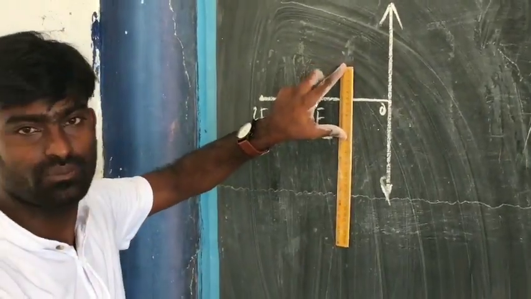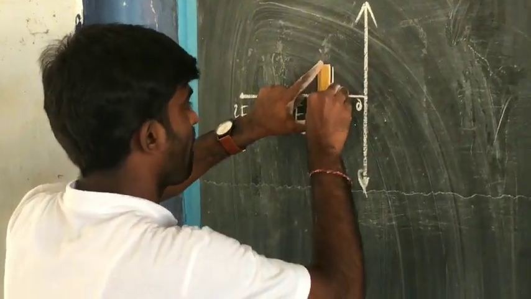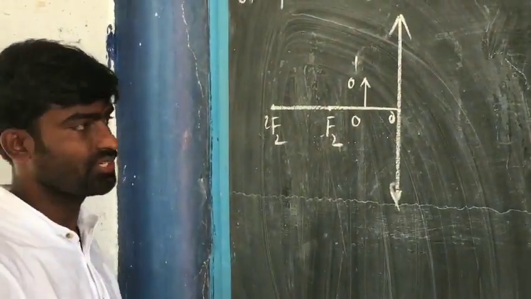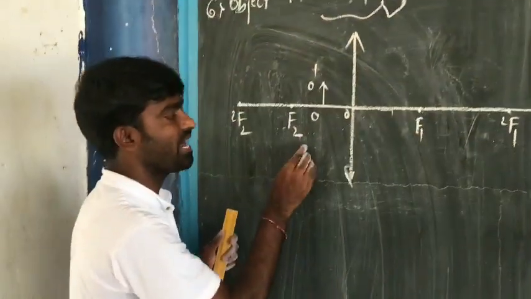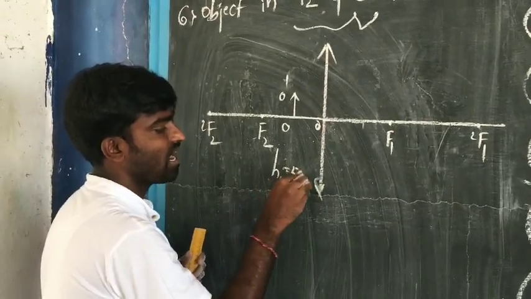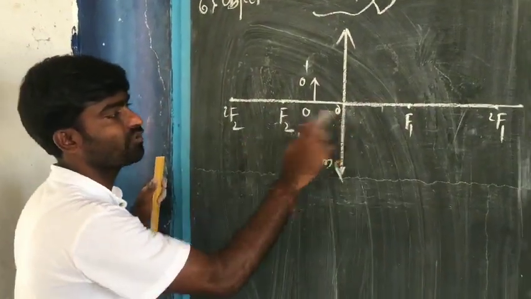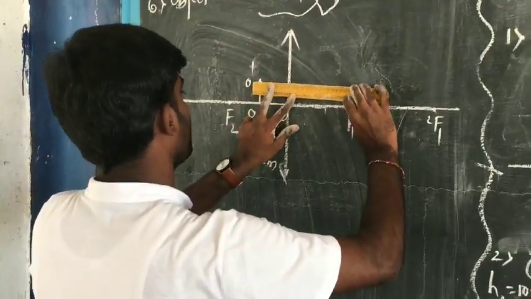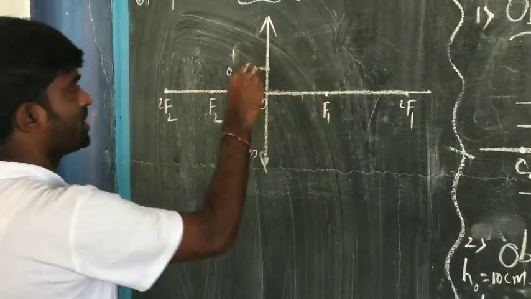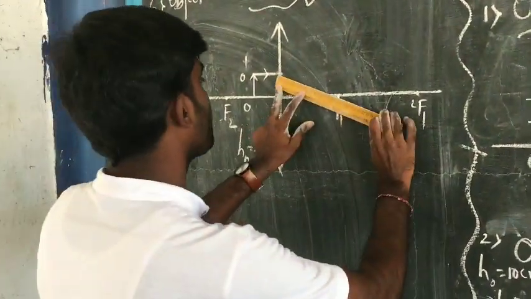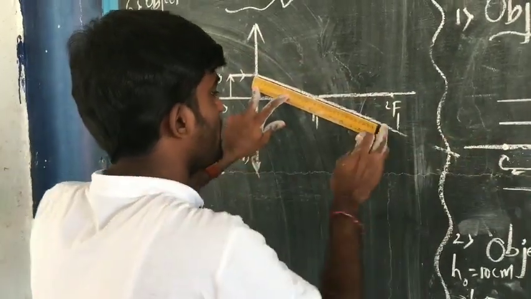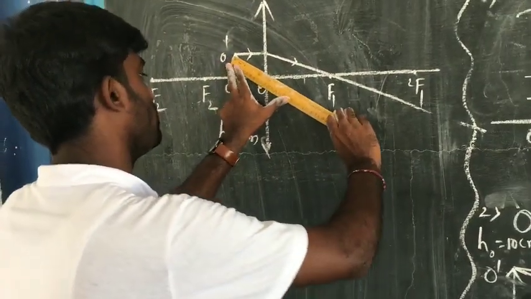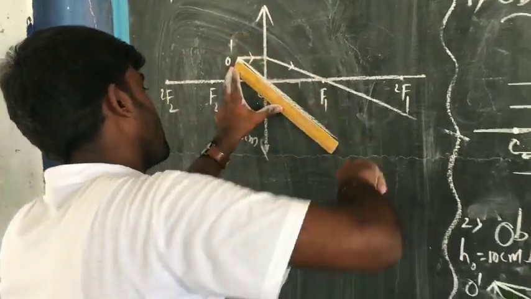Let us take an object with 5 centimeters height, O dash. I have taken an object with 5 centimeters height and placed in between F2 and O. The first light ray, first rule, which is parallel to the principal axis. After refraction according to the rules, the light ray usually passes through the principal focus. And now the next light ray, second rule, tells that a light ray which is passing through the optic center.